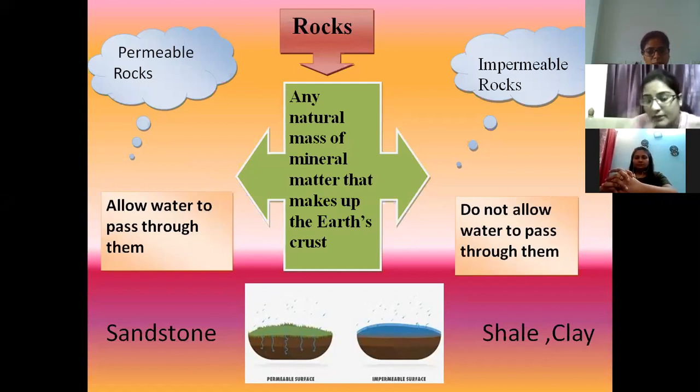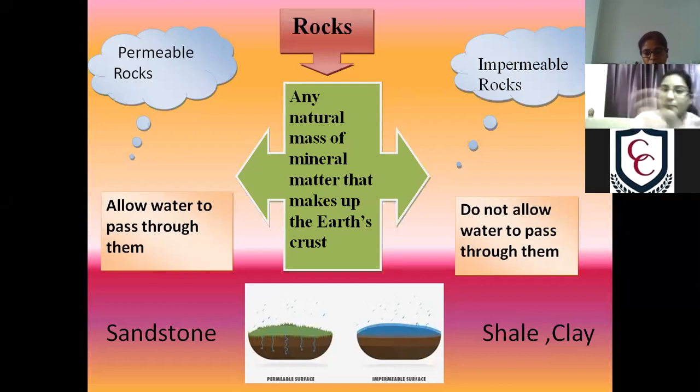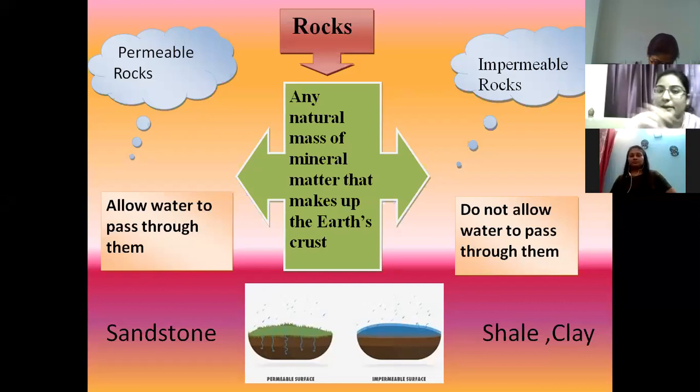In this picture we can see how permeability happens. Here you can see the structure of the earth where the grass is, and there is permeability, as the water can easily pass through. Next is the surface through which nothing passes, and only evaporation can happen. So this is permeable and impermeable rock. Examples of these rocks are sandstone and clay. You are all familiar with clay: if we apply clay on any place, the water will not easily pass through it.